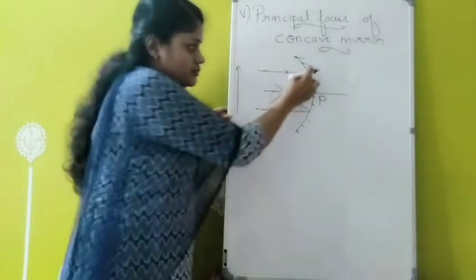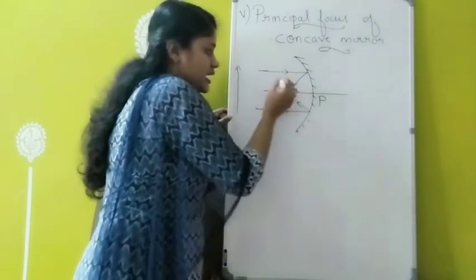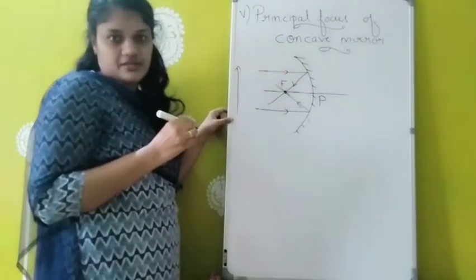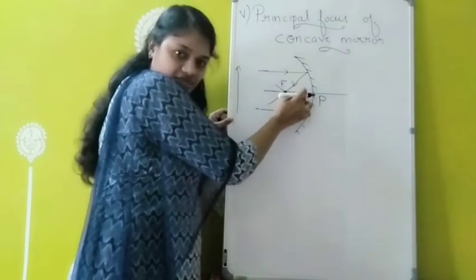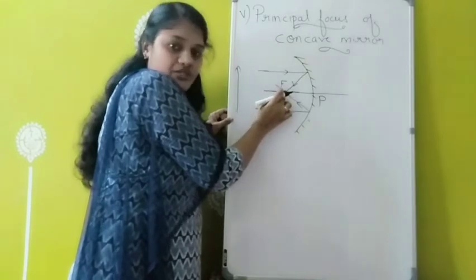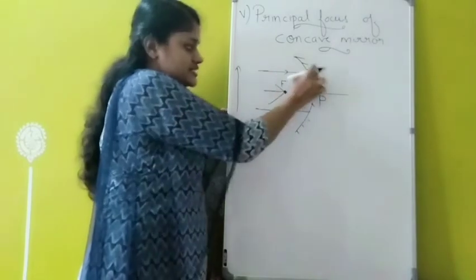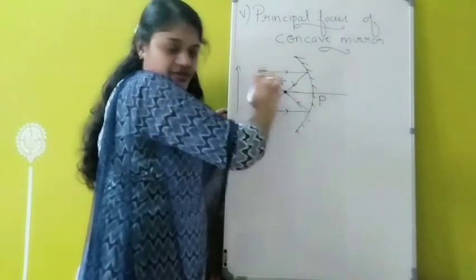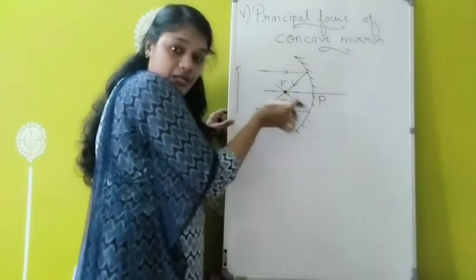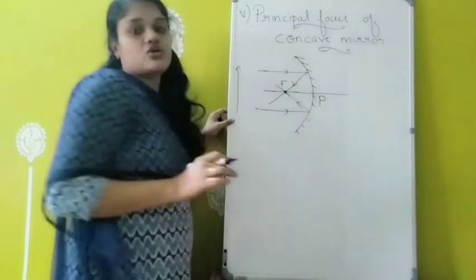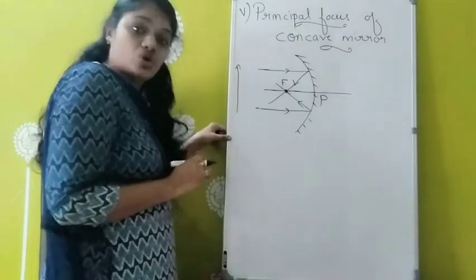So we can see that both the reflected light rays pass through a common point on the principal axis, and that common point is called the principal focus. Okay. So when parallel light rays fall on a concave mirror, after reflection they pass through a particular point on the principal axis, and that point is called the principal focus. Parallel light rays means light rays coming parallel to the principal axis. And that point is called which one? Principal focus. Okay. Next we will study which one? Principal focus of convex mirror.